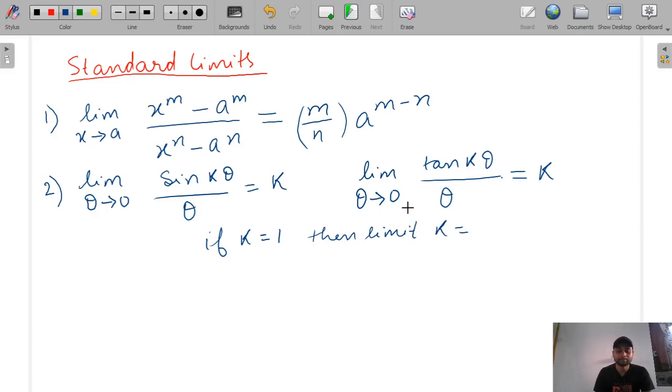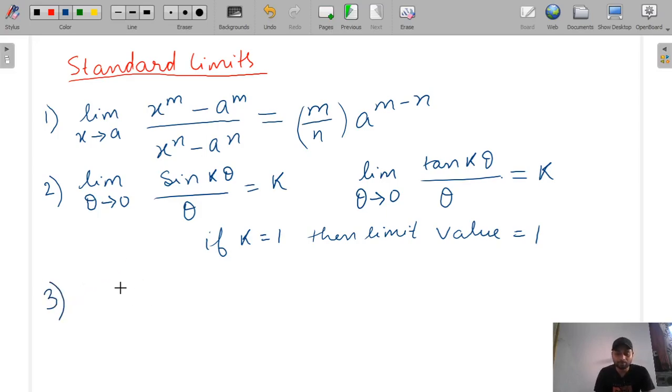Then the limit value is equal to 1. So this is the standard equation using k is equal to 1. Now we will take a few more standard limits.